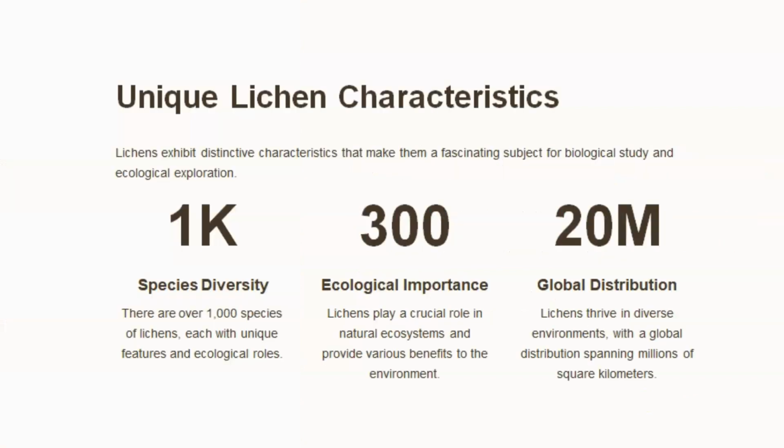Moving forward, there are thousands of species of lichens, each with unique features and ecological roles. They basically help in primary succession. Talking about the global distribution of lichens, they are found across the globe, and in India they are mainly found in the eastern Himalaya ranges.